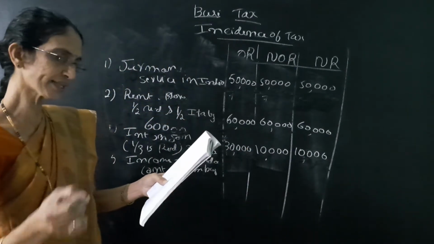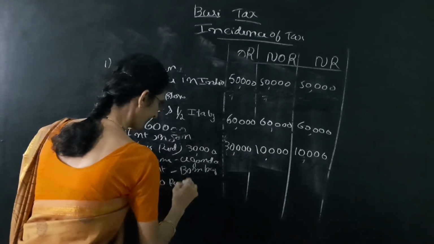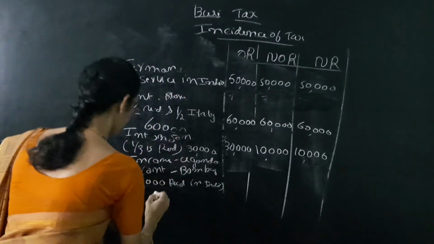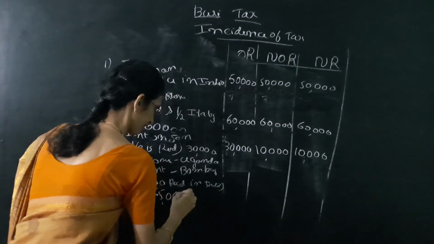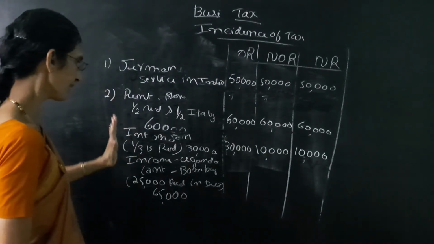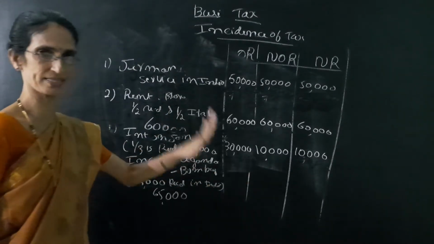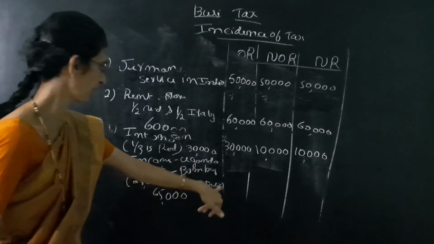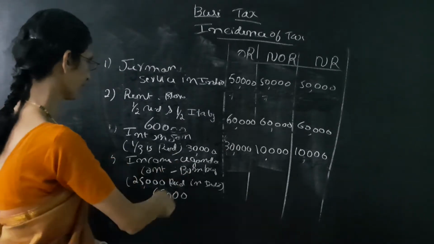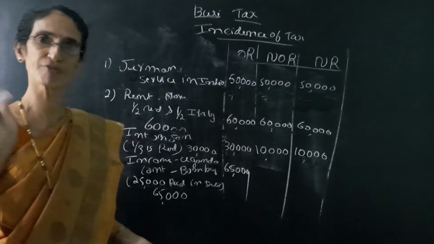Then within bracket it is given 25,000 received in India, and in the outer column it is given 65,000. This is very, very important. See here, income is from Uganda, that is foreign income. So first column yes, we have to write the first column 65,000, the full amount.